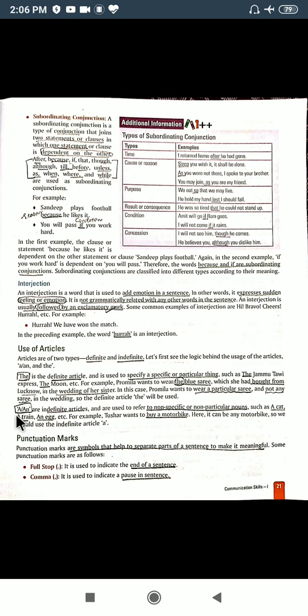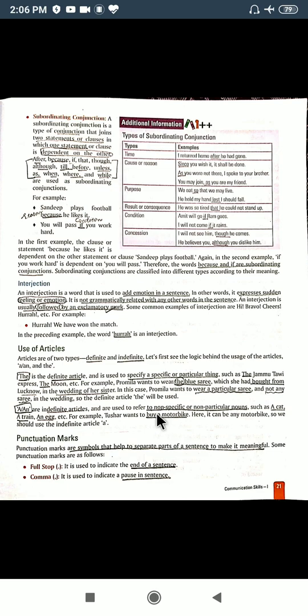And then there are indefinite articles. They refer to non-specific or non-particular nouns, like a cat, a train, an egg. Let us take another example here. Tushar wants to buy a motorbike. So he is not talking about which bike he wants to buy. A bike shows that he wants to buy a bike, but he has not decided which one.